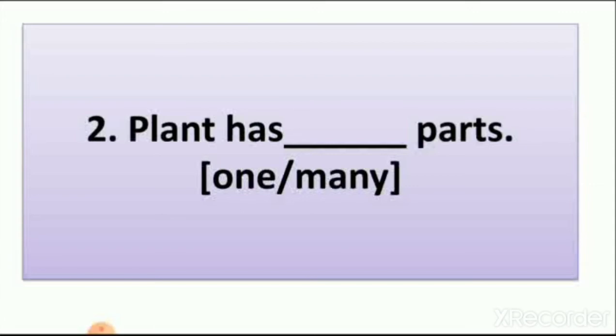Fourth part, flower. And fifth part, fruit. So there are many parts of the plant. A plant has many parts, not one part. So here I write the answer many.